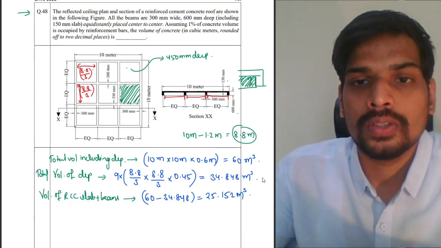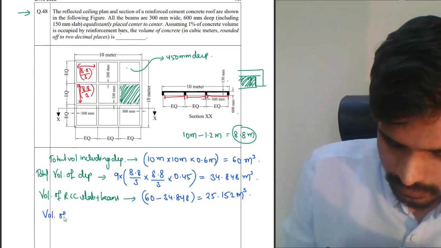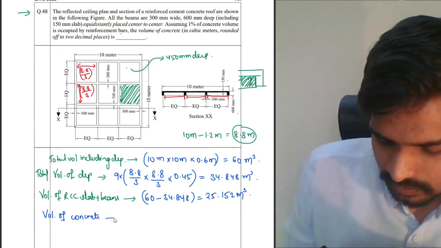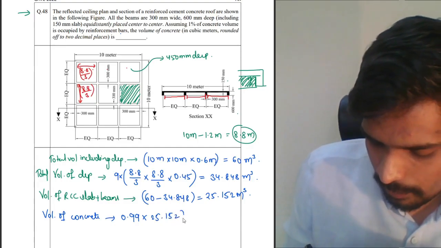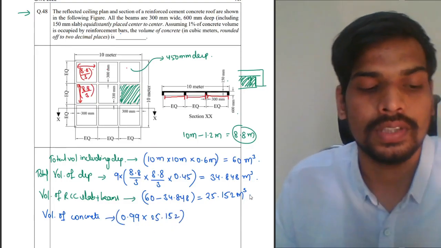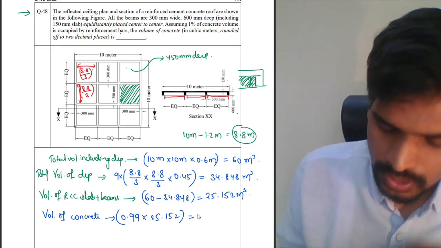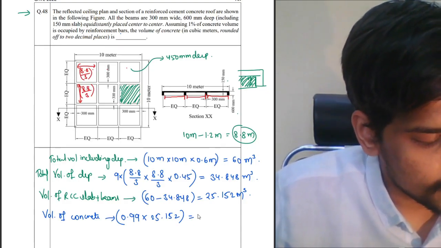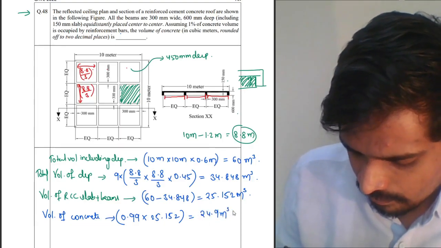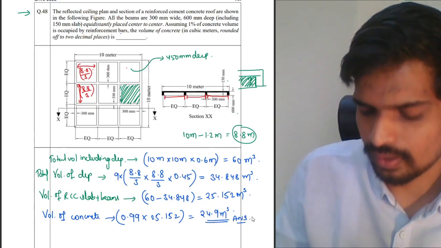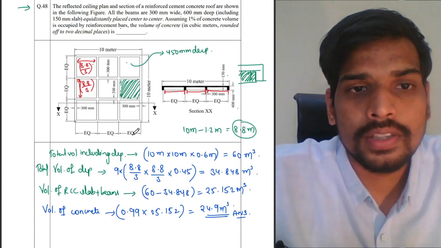Finally, last step, you need to subtract 1% from it because 1% is reinforcement bars. So volume of concrete is equal to only 99%, so 0.99 into 25.152. I'm calculating 99% of the volume of the RCC slab because 1% of the RCC slab is reinforcement. So multiply your answer with 0.99. You should get your final answer as 24.9. So that's the correct answer for this 2 marks numerical from GATE 2022 in the common part.